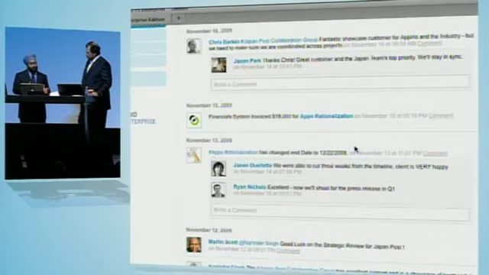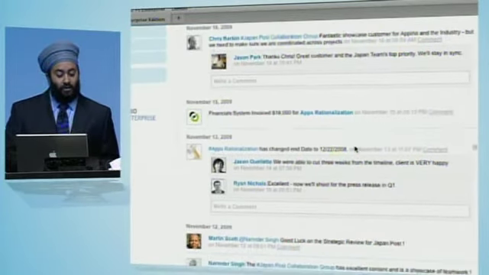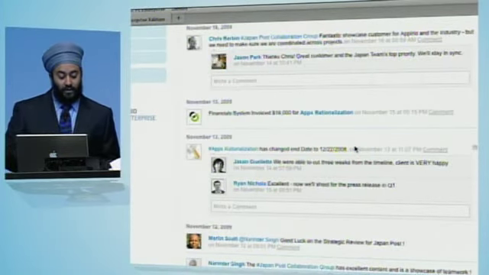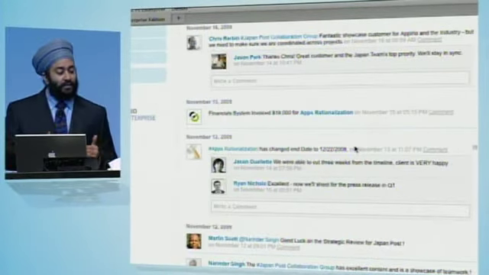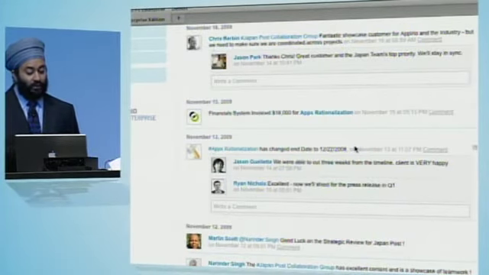What happens, the difference between putting it outside and bringing it inside, is this third part. You see this hammer. That's the symbol in our application for a project. This project, for apps rationalization, has had its date changed to the end of December. And you see that spawns a whole conversation. The senior architect is saying we were able to cut 3 weeks from the timeline.